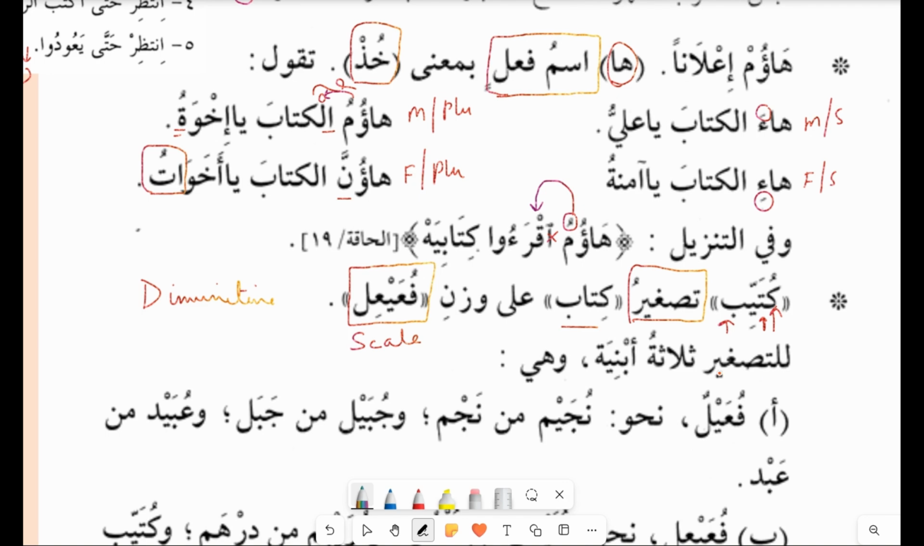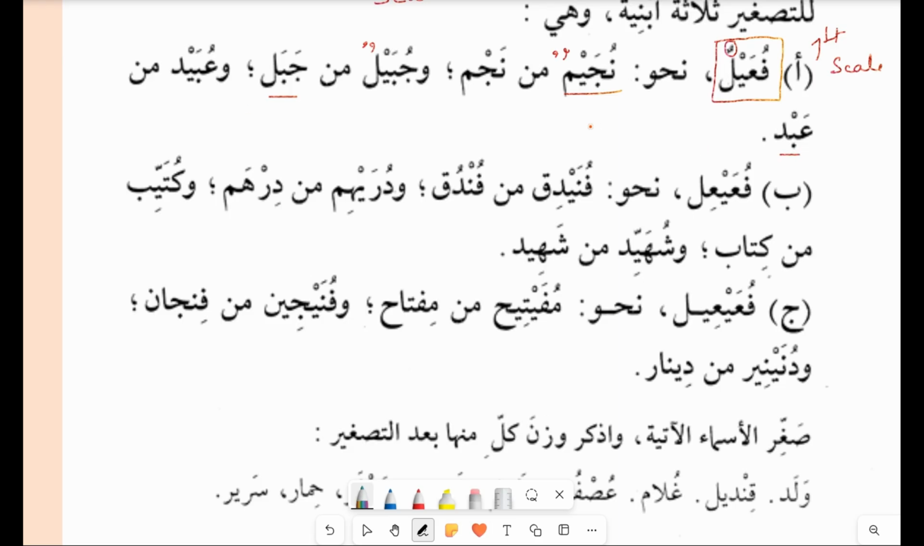للتصغير ثلاث أبنية. So we have three types of making. So let's see what are those types here. First of all is fu'ailun. So this is one scale. Fu'ail is one scale. First scale that you have learned is fu'ail. Remember the scale fu'ailun. From najm, nujaymun. So the nujaymun means very, very small star. Jubailun is made from Jabal, very, very small mountain. Ubaid is made from Abd, meaning very small slave.